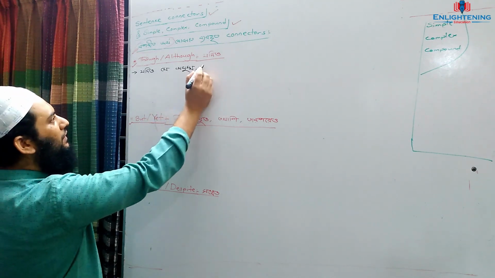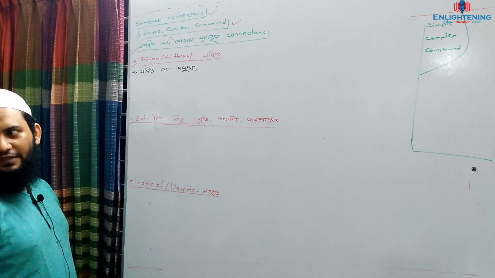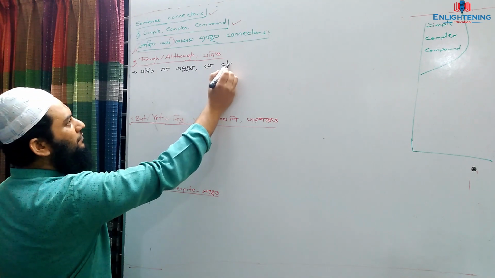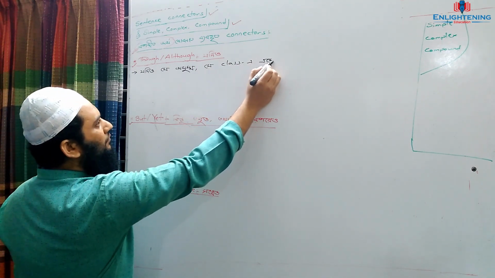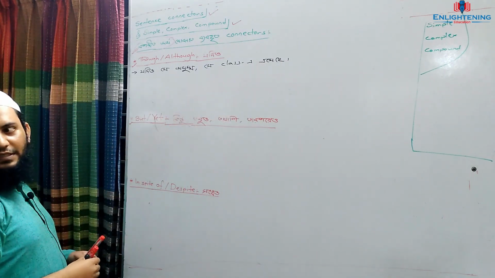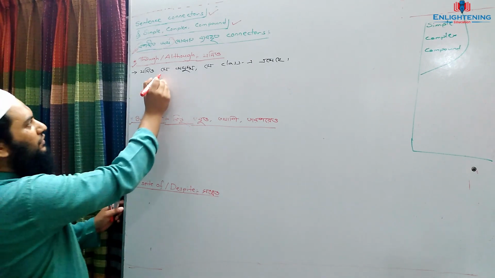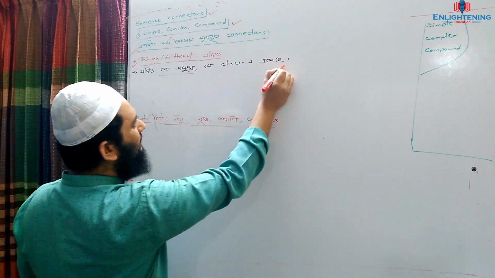What it may be? সে ক্লাসে এসেছে. Okay, যদিও সে অসুস্থ, সে ক্লাসে এসেছে. Look at the sentence. It has been written সে অসুস্থ. Another one is সে ক্লাসে এসেছে.